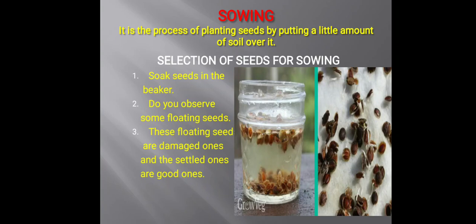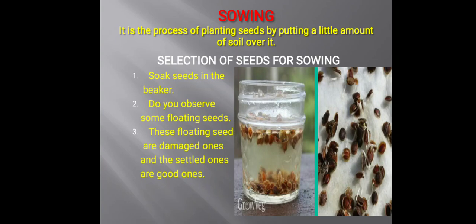So what they do, they take a beaker, put water inside it and soak the seeds in that water. After a while, they observe that some seeds start floating over the beaker and some get settled down at the bottom. The floating seeds are the damaged ones, and the settled seeds are the good seeds. So they remove the damaged seeds from the beaker and use the settled seeds in the field